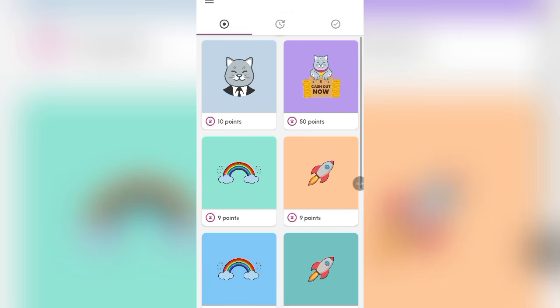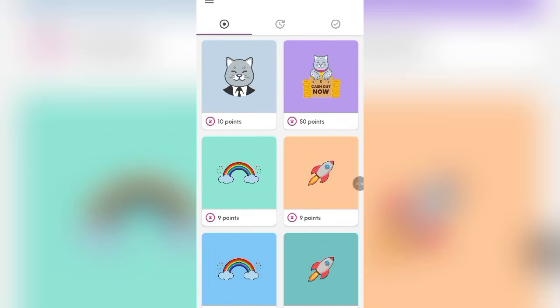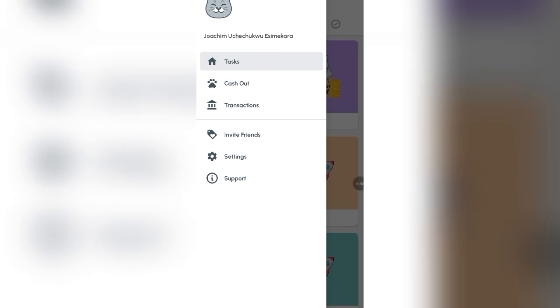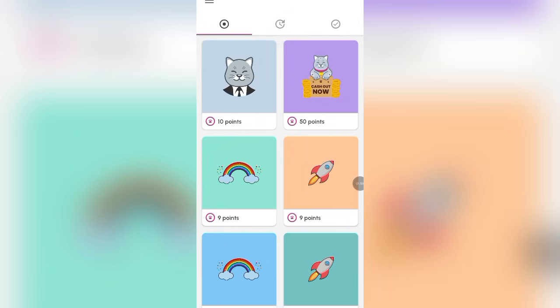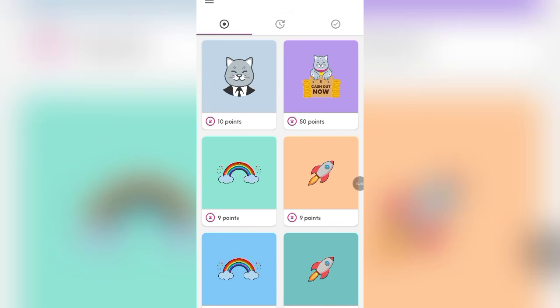If you actually want to get multiple accounts, all you need to do is make sure you are using more than one device. As I said, if you want to enjoy this particular survey, make sure you are taking just one account per device. Now another question you want to ask me is how can I withdraw and how is the withdrawal method? Now you know this account is fresh and we've not taken any surveys. If you're accumulating your points, you are going to see it above right here, and it is easy. Disqualification is less on this particular survey.